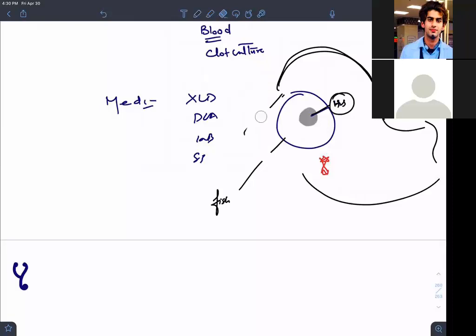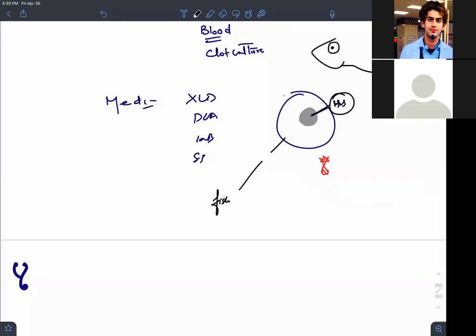I think it's a sparrow. I should have made it bigger, like this. Okay, now it's a fish. So this fish is the fish eye colonies, guys. Fish eye colonies, or we call it jet black colonies.